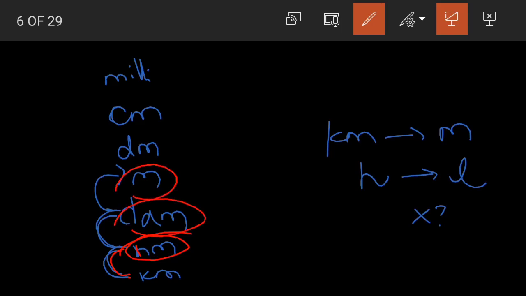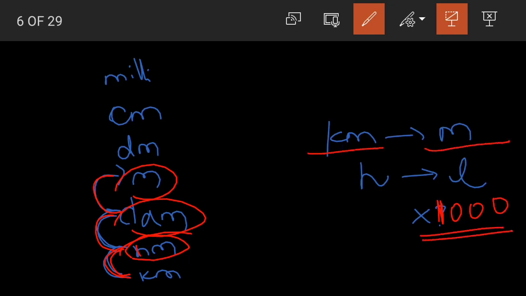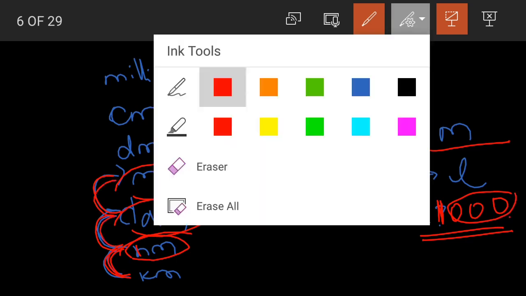We are moving 3 levels up, taking 3 jumps. So after 1 you need to place 3 zeros. To convert kilometers into meters, you need to multiply by 1000. The number of zeros is determined by the number of jumps between them.